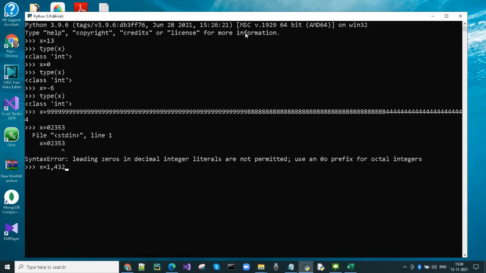Let's use a comma in an integer and see the result. It won't throw error, but the type of x will be tuple instead of integer. Let's use an underscore to write an integer. The value 1_100 is equivalent to 1100.